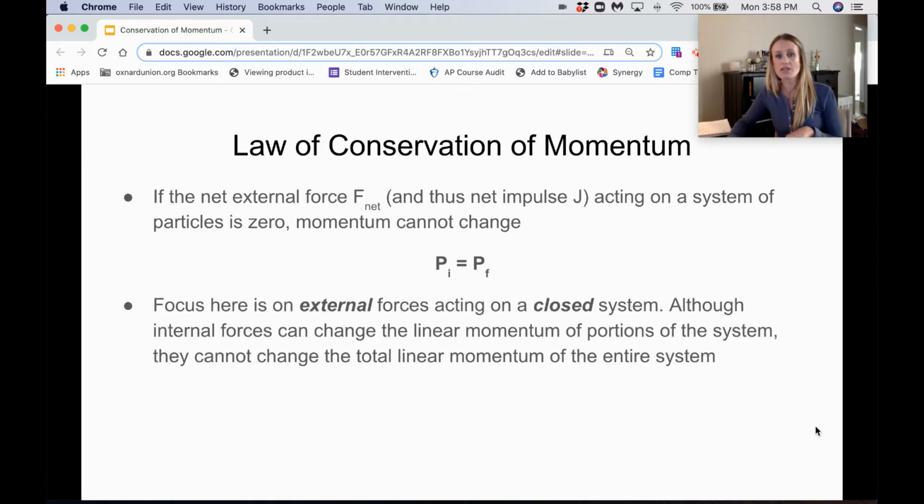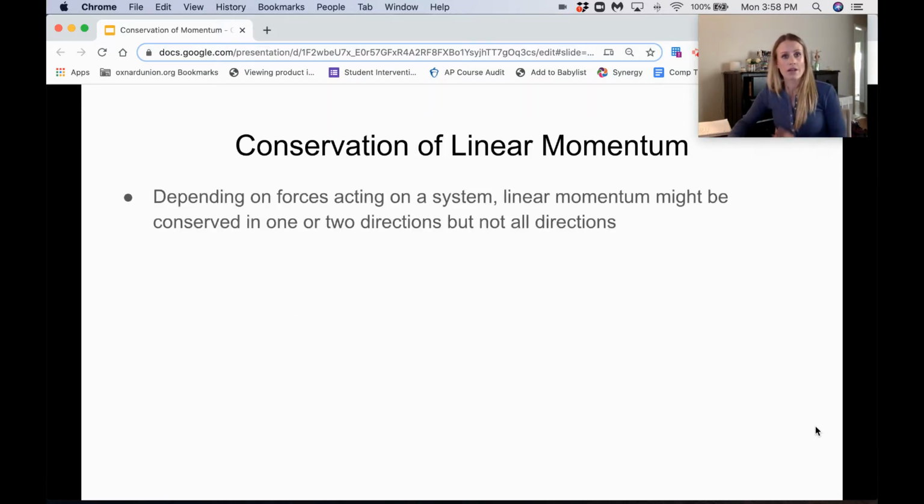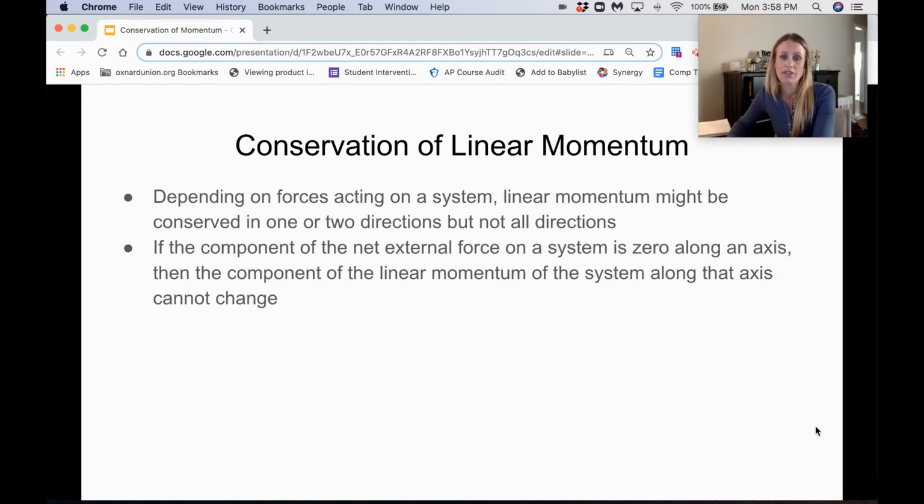Now, the focus here is on external forces acting on a closed system. Although some internal forces might occur and therefore change the linear momentum of portions of the system, they can't change the total linear momentum of the entire system as a whole. Depending on the forces acting on this system, linear momentum might be conserved in one or two directions, but not all directions. If the component of the net external force on a system is 0 along an axis, then the component of the linear momentum of the system along that axis can't change.